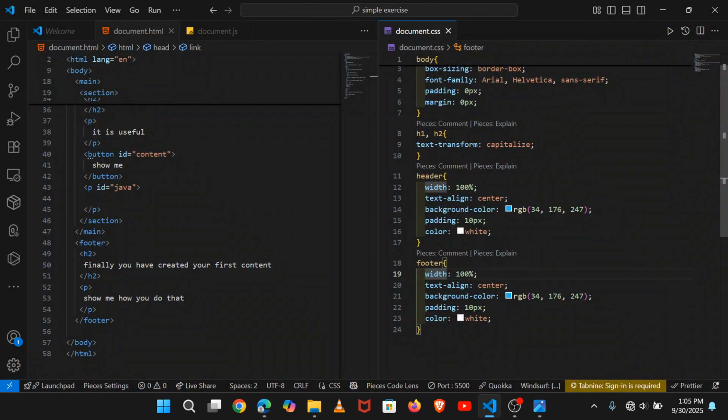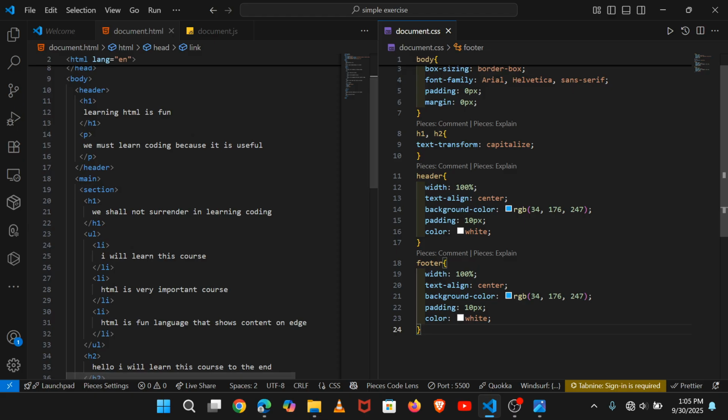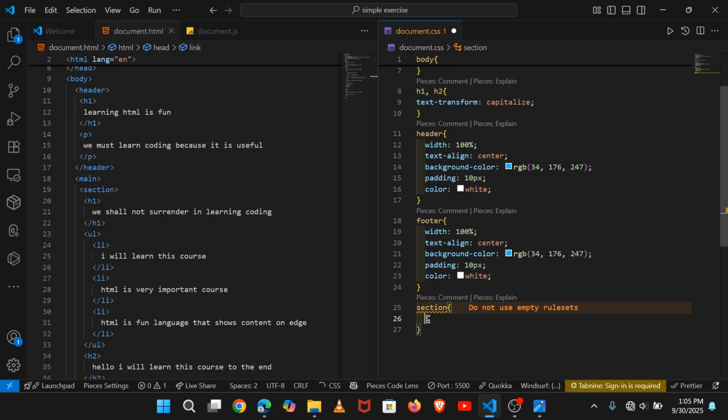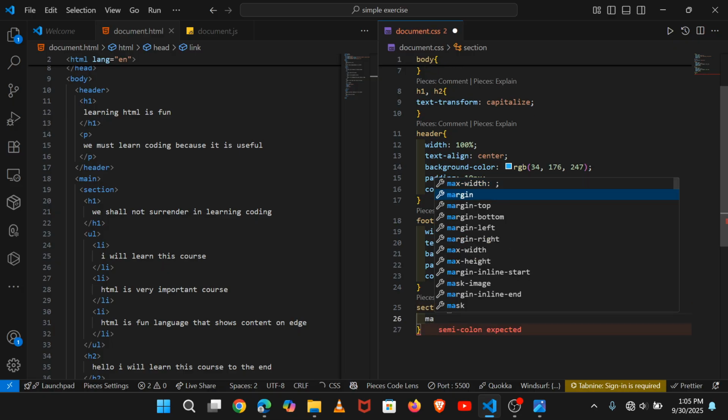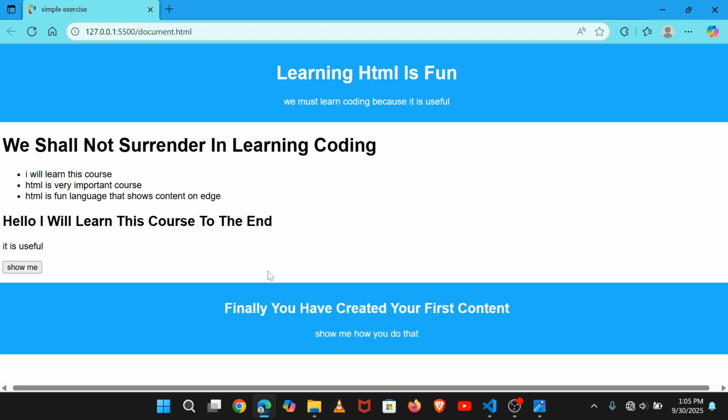To do it, we take that section which is inside the main section like this, and set its margin to 10 pixels. When you set margin, you put distance between it and others, for example, by 10 pixels.